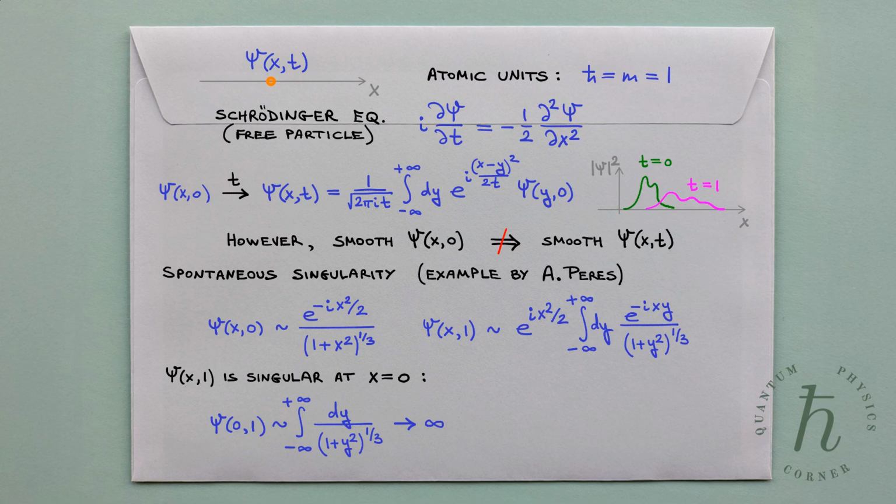Here is a sketch of the time evolution of the corresponding probability density. While the initial probability density is smooth everywhere, it develops a singularity at a later time.